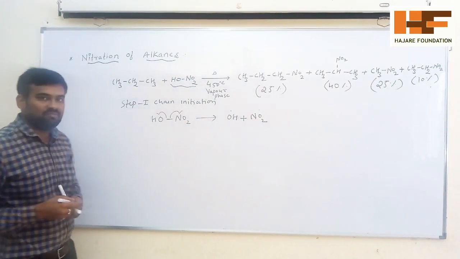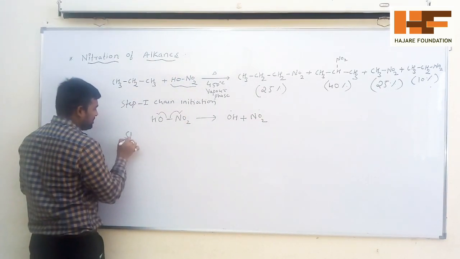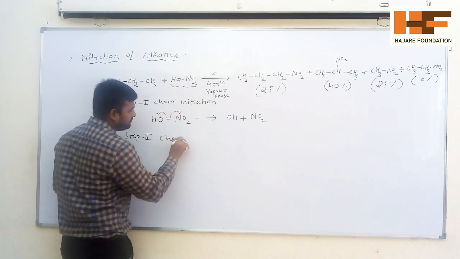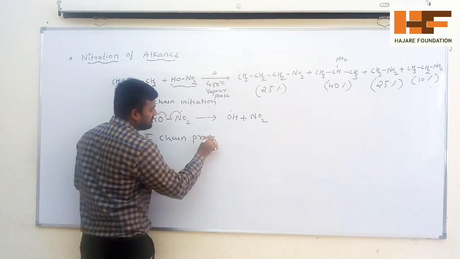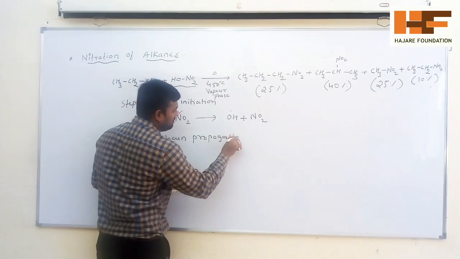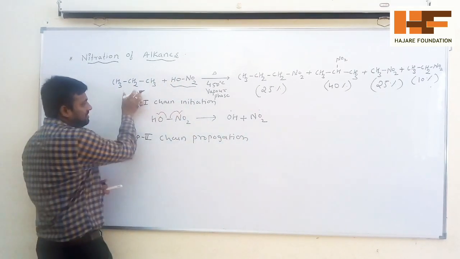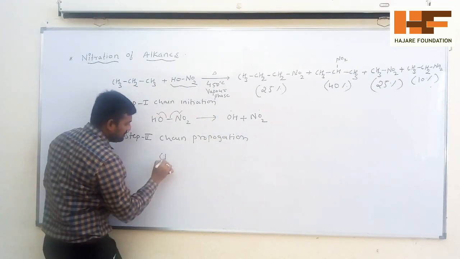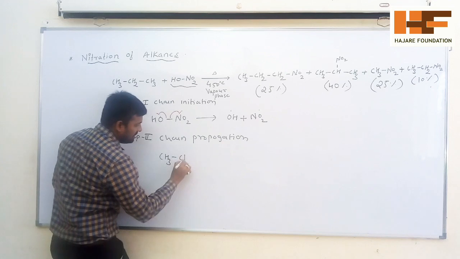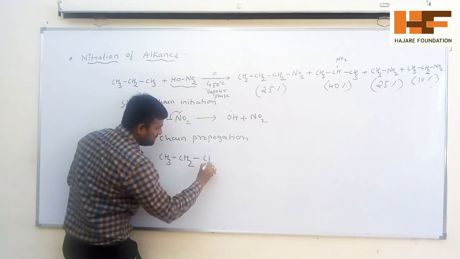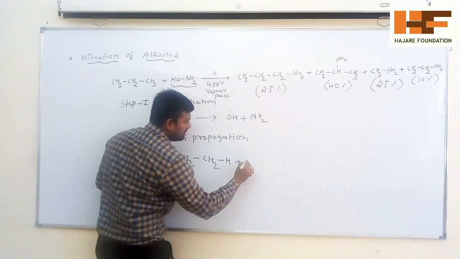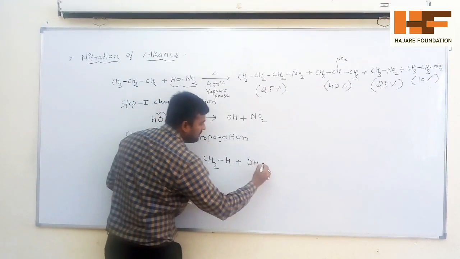In the second step, you are getting chain propagation. Step 2, that is chain propagation. In the chain propagation, this free radical will attack the propane molecule. Let's see, CH3, CH2, CH3 plus OH dot.